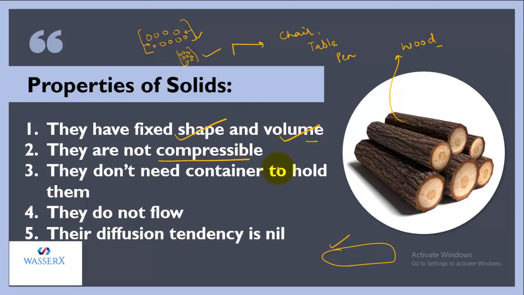So now we have seen that solids are not compressible. We cannot compress them. As you saw their structure in the previous slides, they are tightly packed. Now, do you think that if we apply pressure from both sides, we will be able to make them closer? No, because there are no spaces between them. So compressibility is not possible, and that is the reason they are not compressible. Next point is, they don't need a container to hold them.